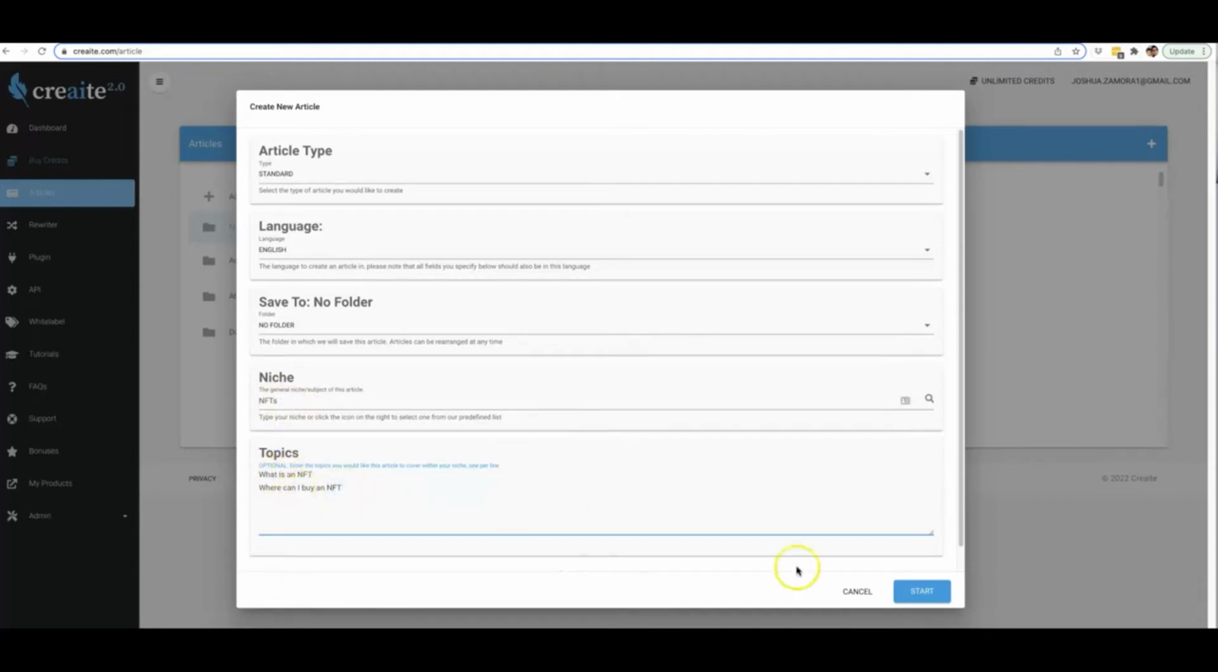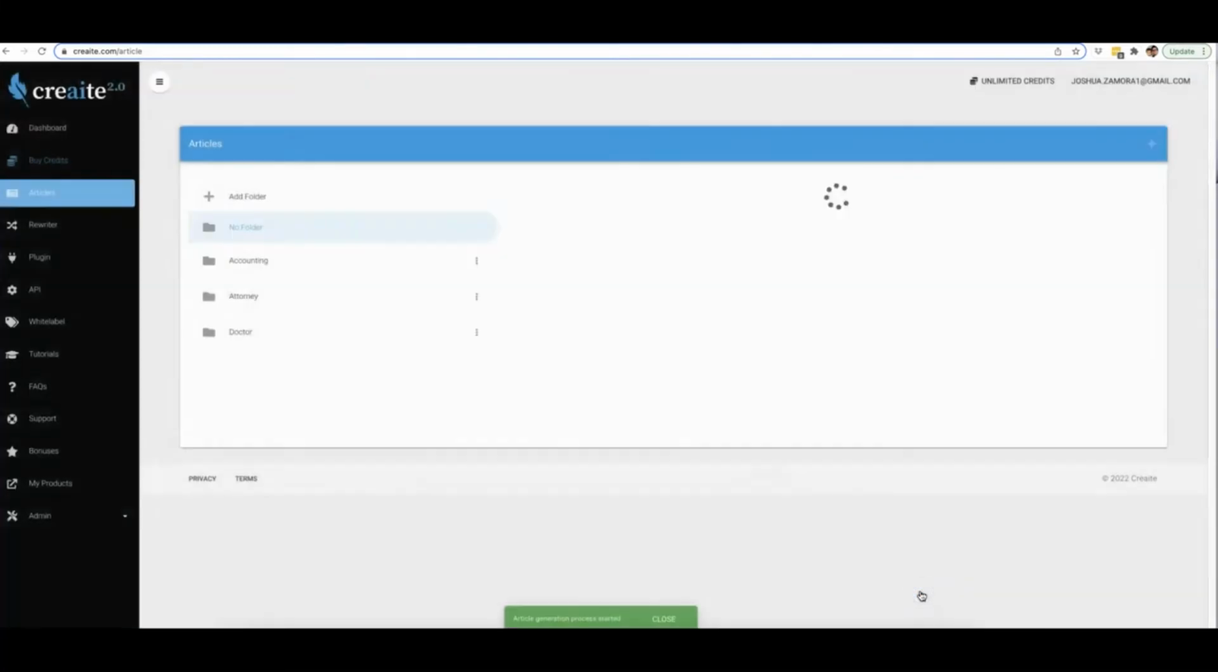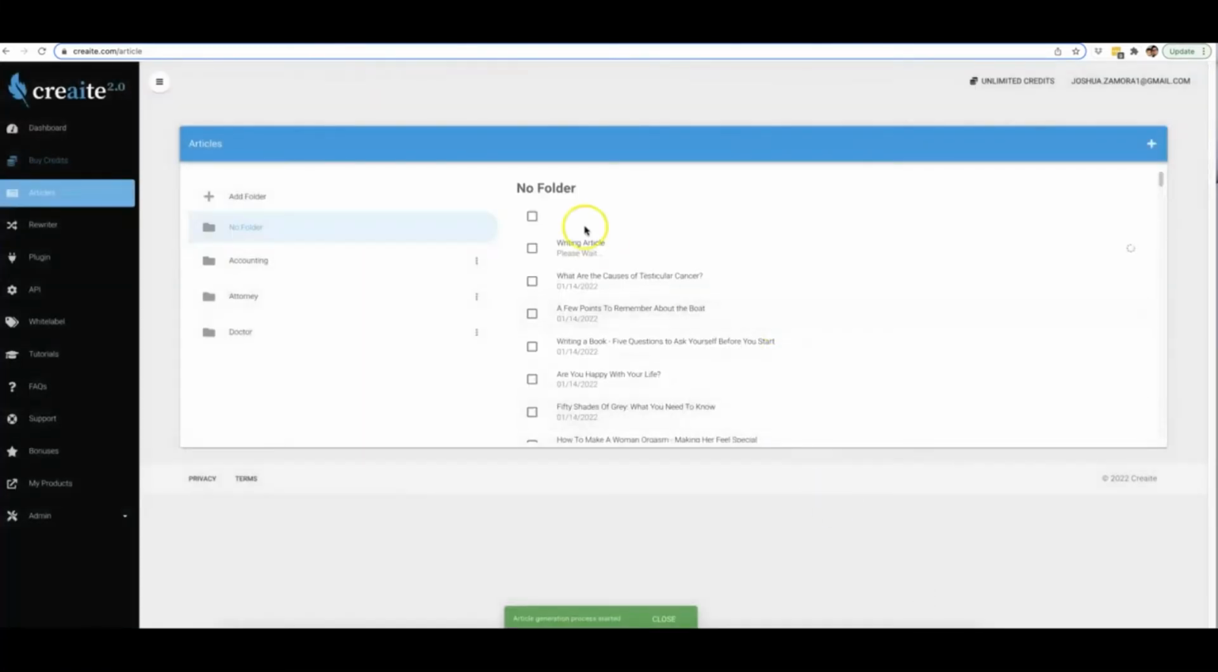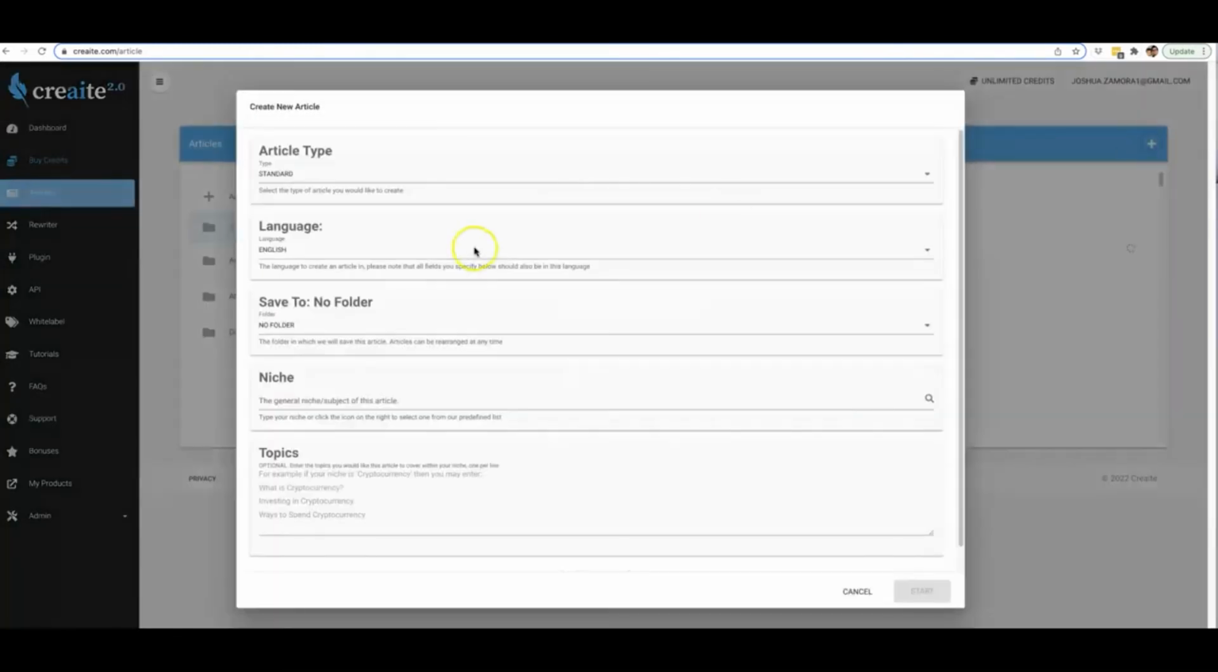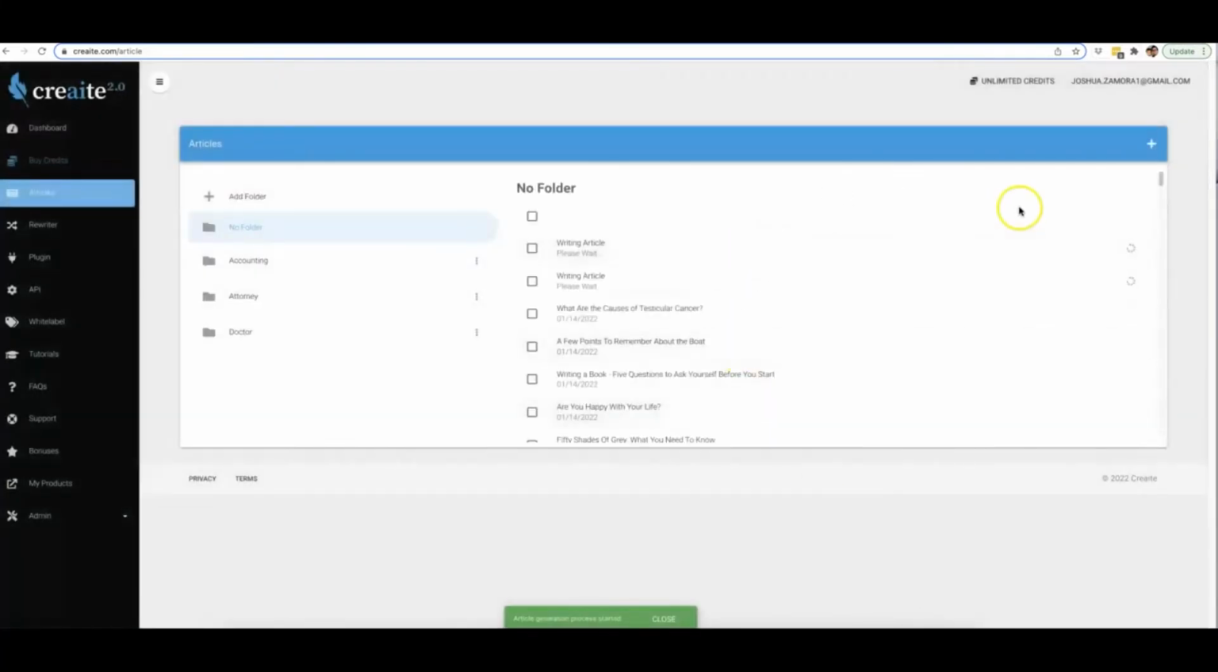All right, so from this point, all I have to do here is hit start, and now Create 2.0 will write an article for me around the NFT niche covering those two specific topics. All right, another example would be, like I said before, cryptocurrency. And we'll type in what is cryptocurrency, investing in cryptocurrency, and ways to spend cryptocurrency. So this is us pretty much guiding Create on what we want our content to be about. So I'm going to go ahead and hit start on that one as well.